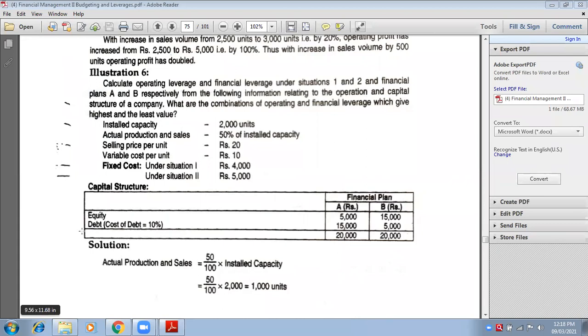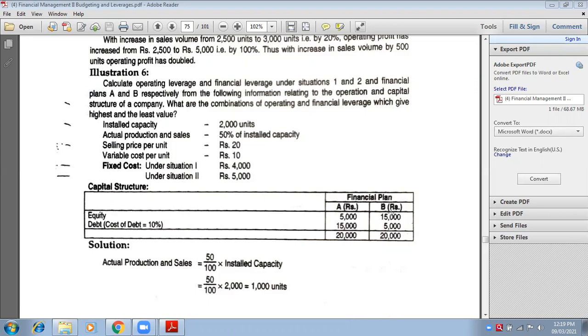Thank you. Cost of debt is 10 percentage. That means interest on debt is 10 percentage. So in financial plan A, debt is 15,000, and in financial plan B, debt is 5,000. So 15,000 into 10 percentage, you will get interest on borrowed funds, and 5,000 into 10 percentage, you will get interest on borrowed funds for plan B. Are you getting my point? It is just the bifurcation of situation and the financial plans.